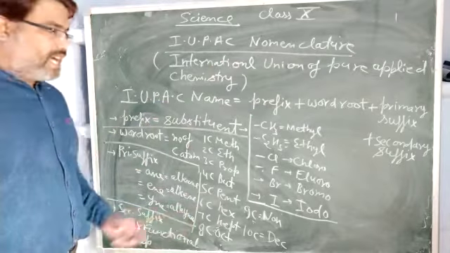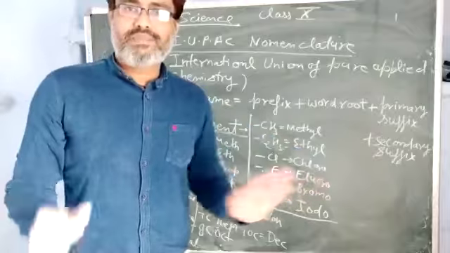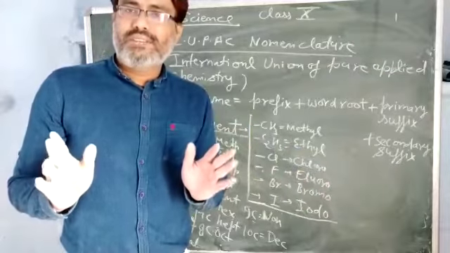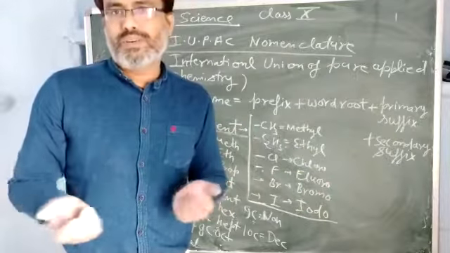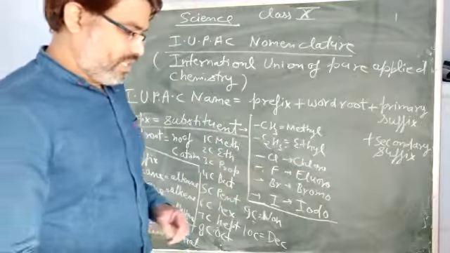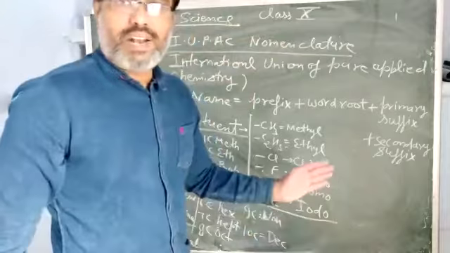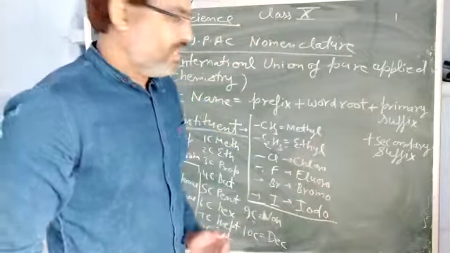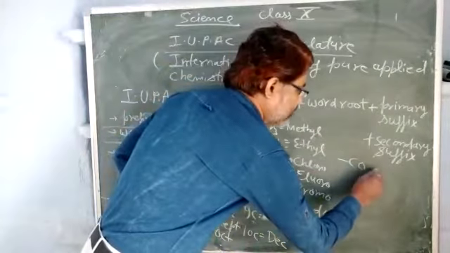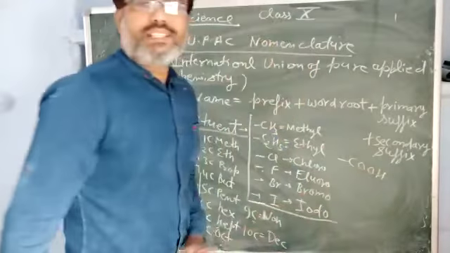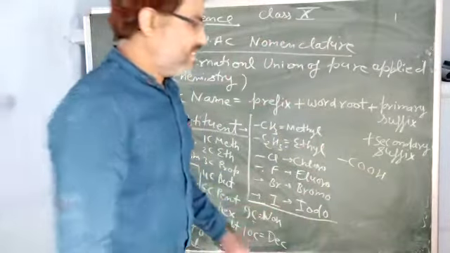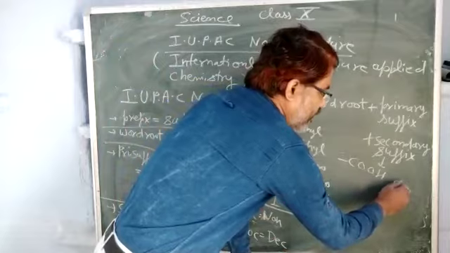And the last part is secondary suffix. Secondary suffix is only used if the organic compound has a functional group. In your syllabus, there are mainly these functional groups. The first one is COOH, which is called carboxylic acid, and the suffix we use is oic acid.